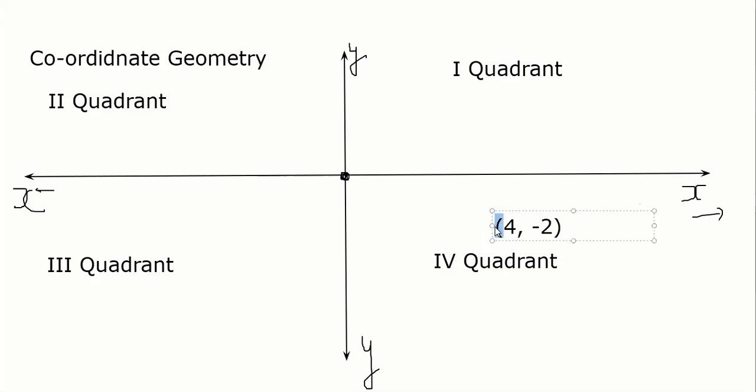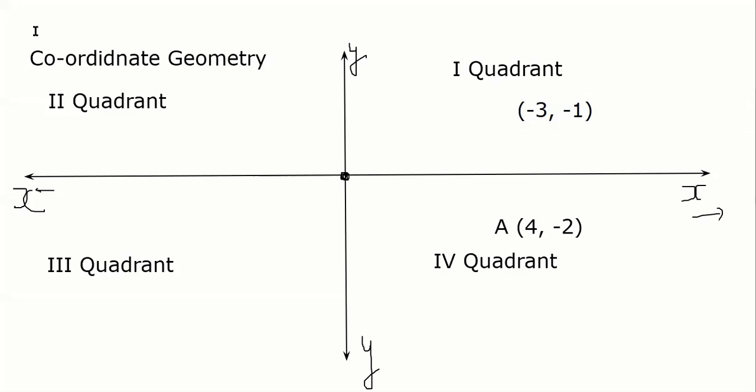Let me put a point also here. Say point A. Agree everybody? If I say my point is minus 3, minus 1, tell me which quadrant it will lie in. It's very important, guys, to understand this. Minus 3, minus 1. In which quadrant will this point lie? Both x and y are negative. Correct. Third quadrant, because minus x and minus y. So in the third quadrant both are minus.